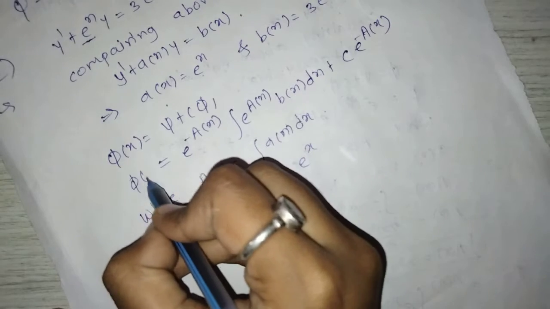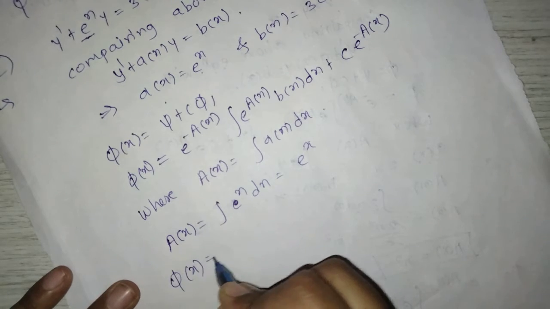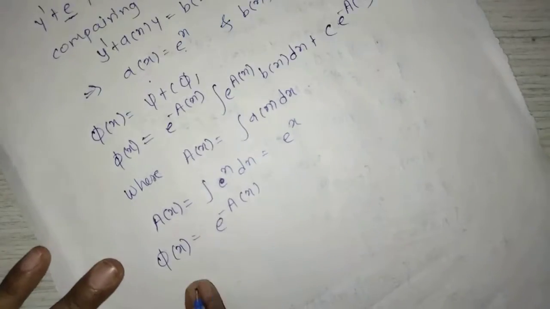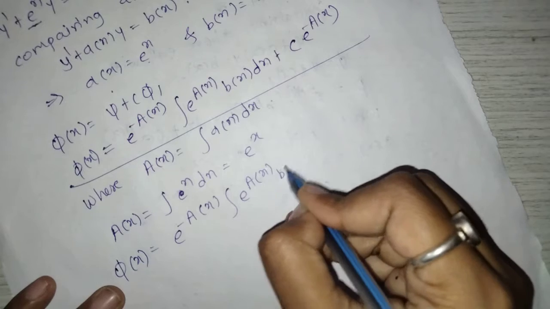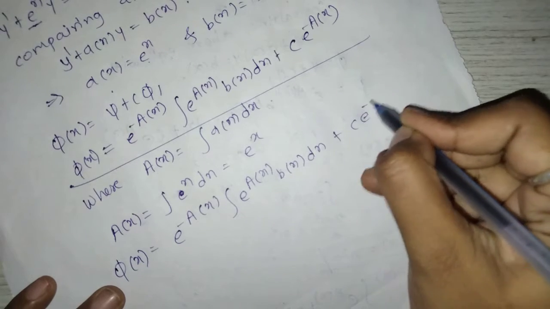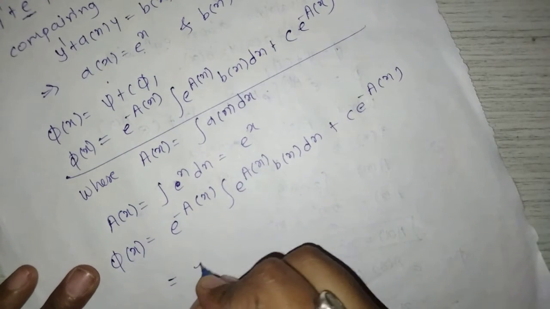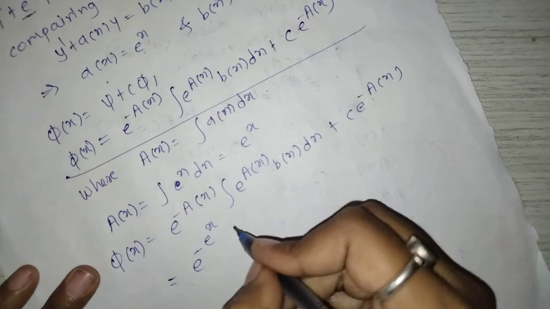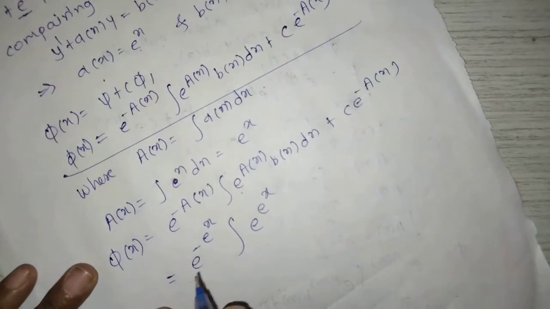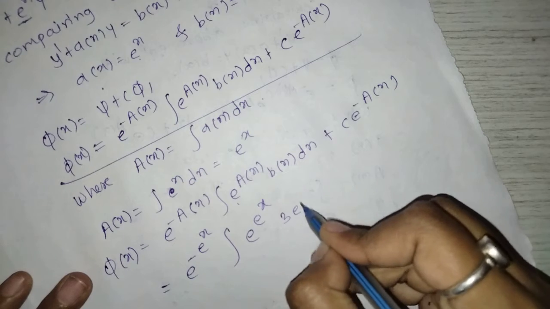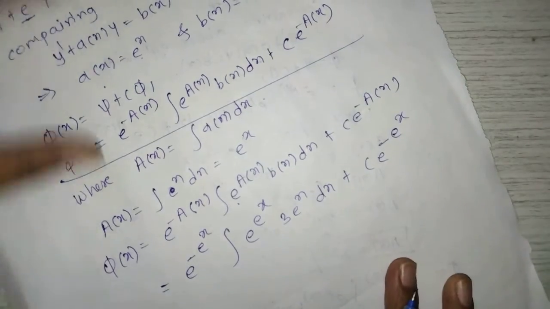Therefore, we have phi of x is equal to e raised to minus a of x into integration e raised to a of x b of x dx plus c into e raised to minus a of x, and we have a of x is equal to e raised to x, which gives e raised to minus e raised to x into integration e raised to e raised to x, b of x is 3 into e raised to x dx, plus c into e raised to minus a of x, which is e raised to minus e raised to x.